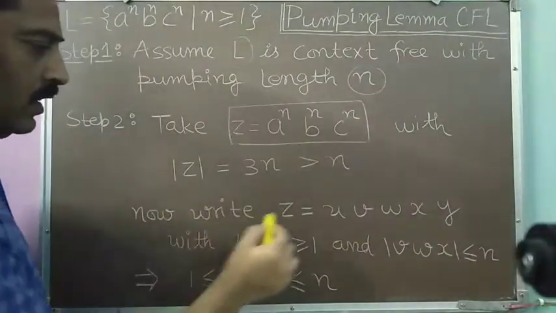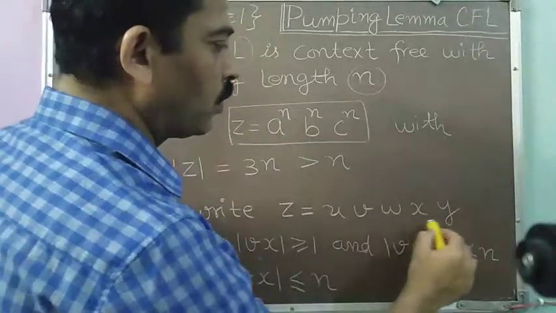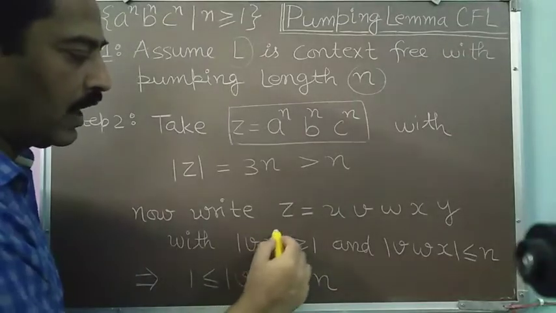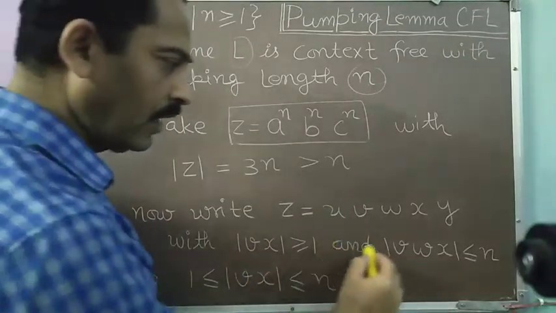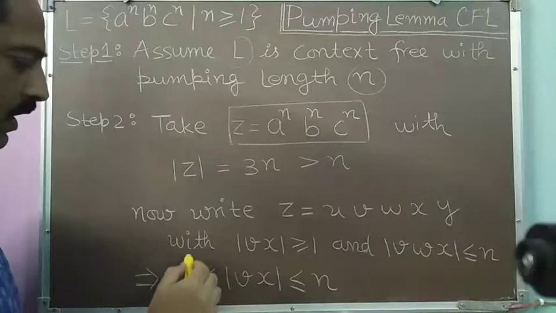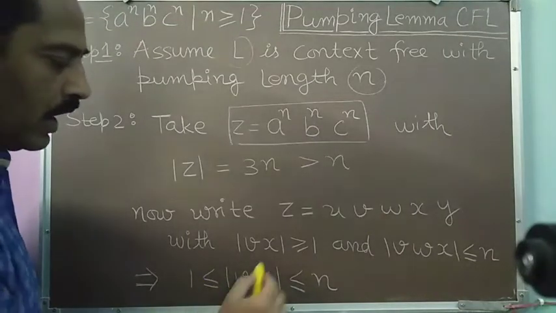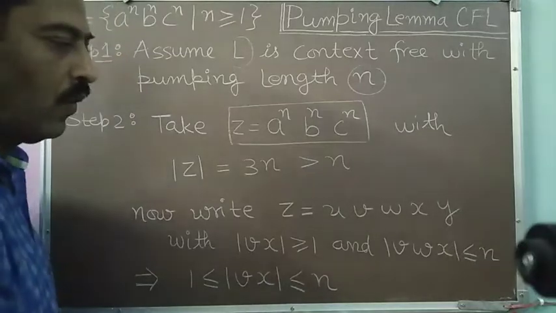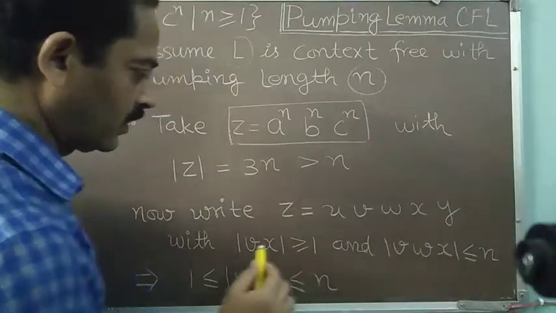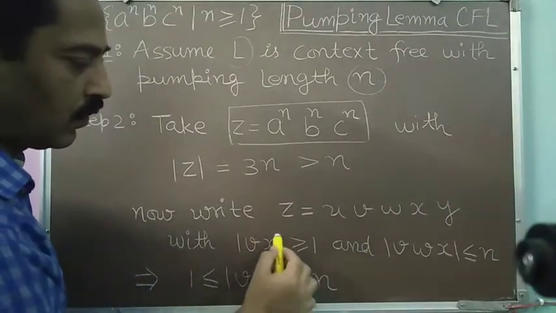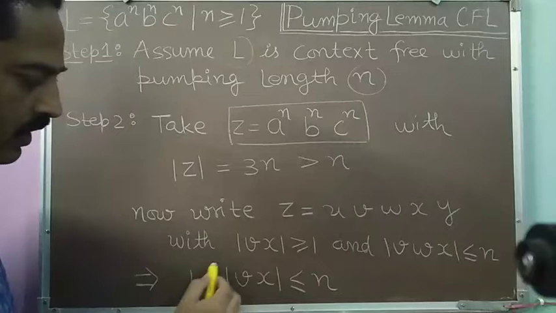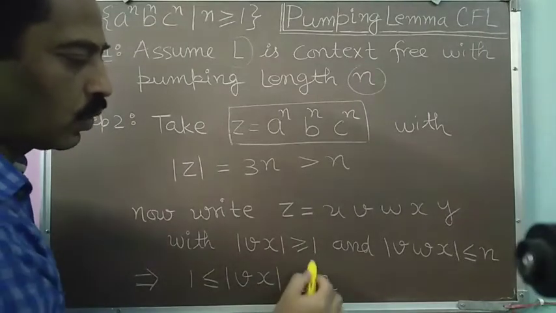Now I will be writing z as u, v, w, x and y with the restrictions of the pumping lemma, meaning that the length of vx is greater than or equal to 1 and the length of vwx is less than or equal to n. If I combine these two, then I simply say that 1 is less than or equal to the length of vx, which is less than or equal to n. Meaning, if w is null, the whole length comes from vx, so the minimum length of vx is 1 and the maximum length of vx is n. So I have written in a single condition that 1 is less than or equal to the length of vx, less than or equal to n.